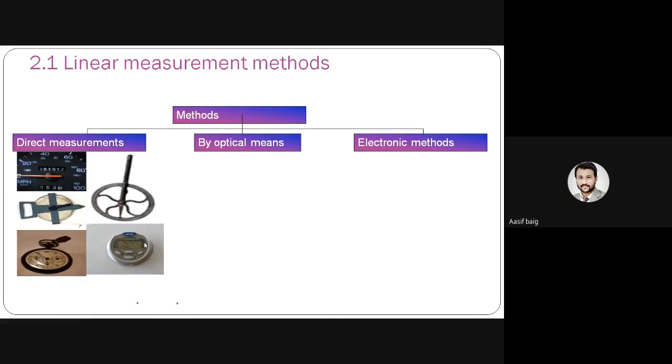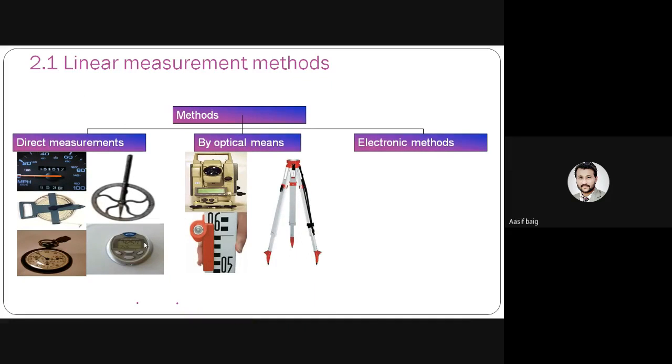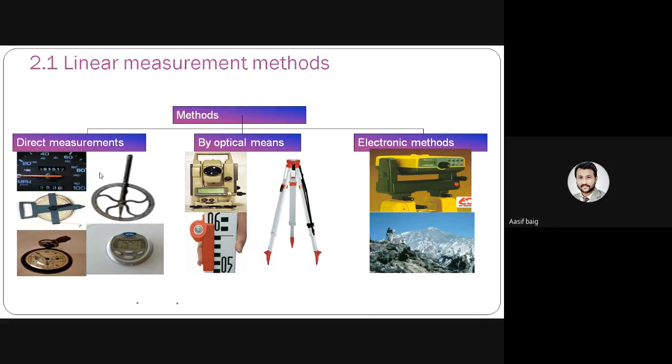There are methods of linear measurement: direct measurement, optical means, and electronic method. From the figure, for direct measurement you can use a meter, or a pedometer, or tape or chain, or any digital meter.